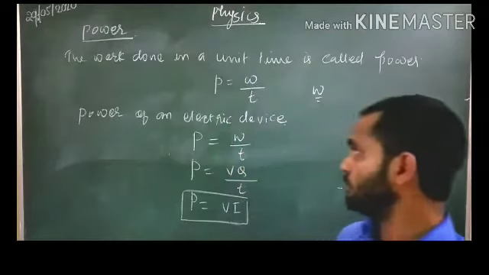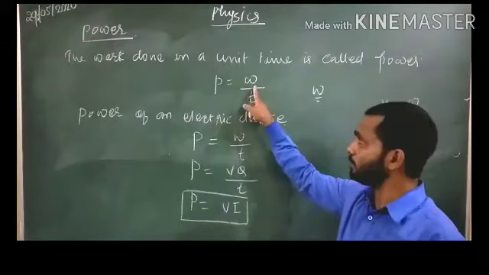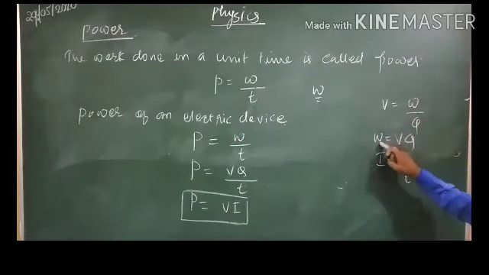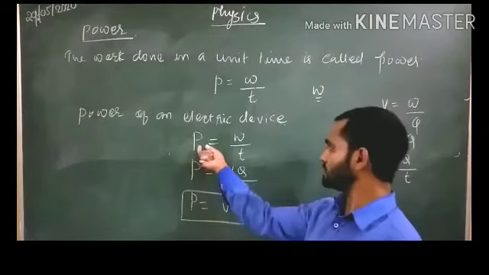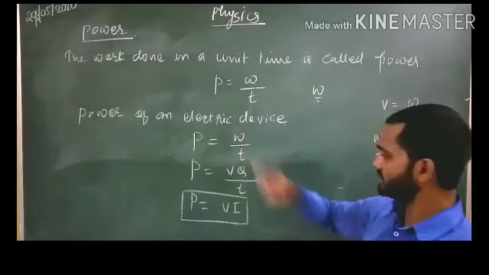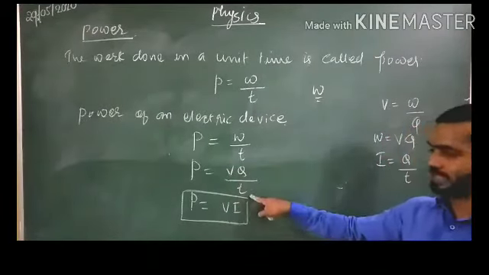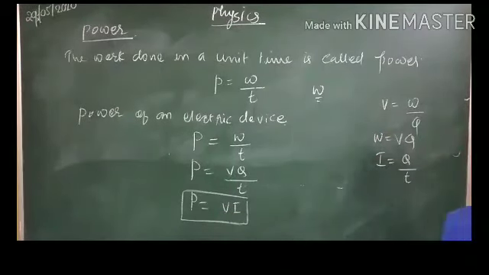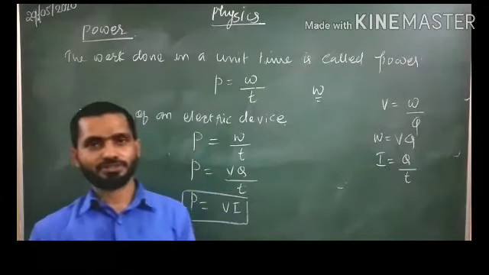Once again students, how did we make this equation? P is equal to W divided by T. So this W we have changed by using W is equal to V into Q, and I is equal to Q by T. So power is equal to W divided by T. Instead of this W we have substituted VQ, and then VQ divided by T, where Q by T is I. So P is equal to V into I. So this is the power in the case of electrical devices.